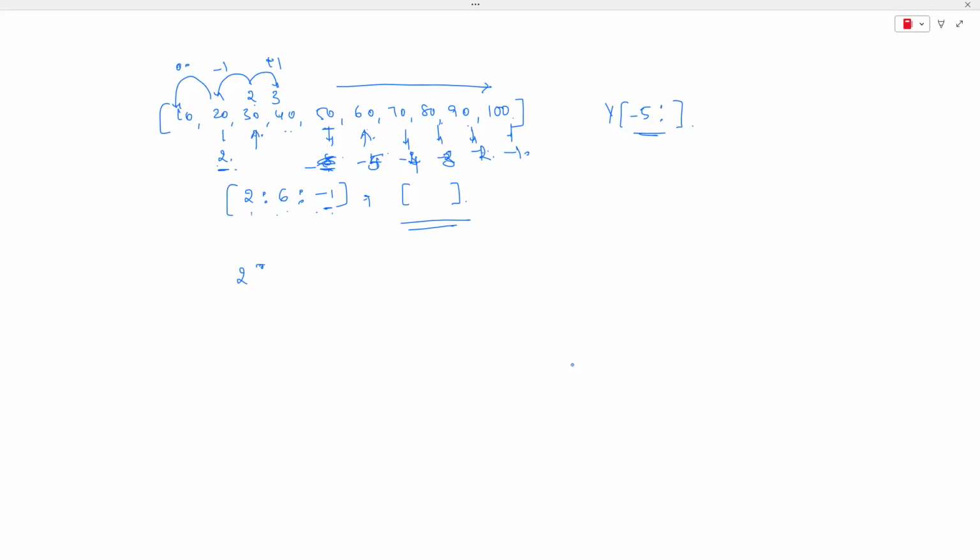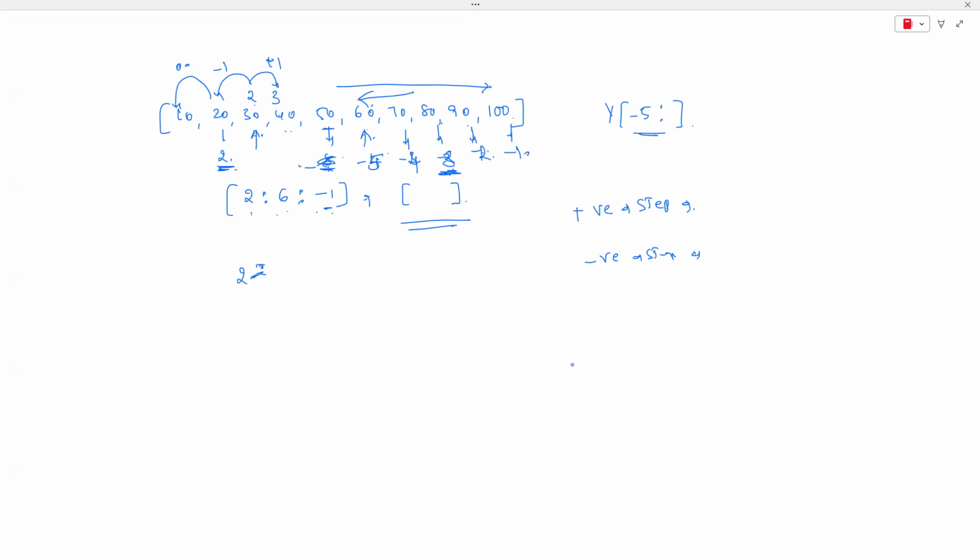So in that case, simply remember one simple point, guys. Whenever you are using a positive step, your starting position should be on the left hand side, and the stopping position must be on the right hand side. Whenever we are using a negative step, the scenario is quite opposite. Your starting position should be on the right hand side, and your stopping position must be on the left hand side. That means we are reading the data from right to left.